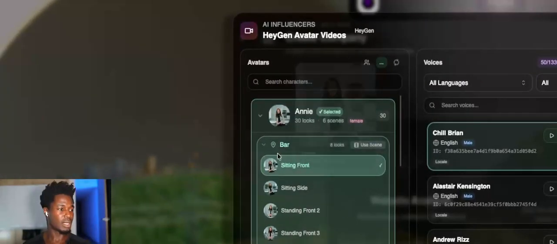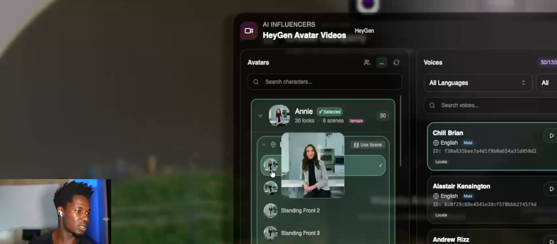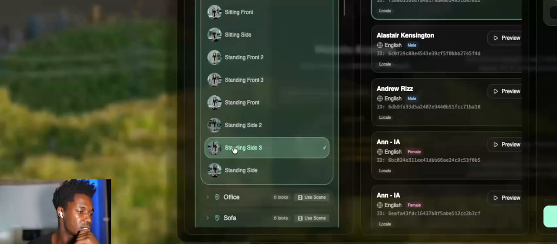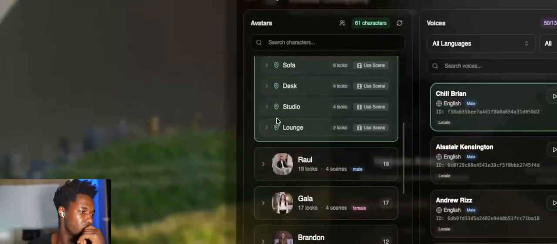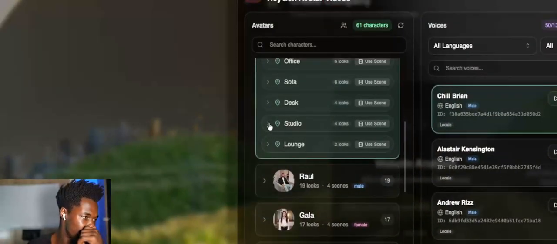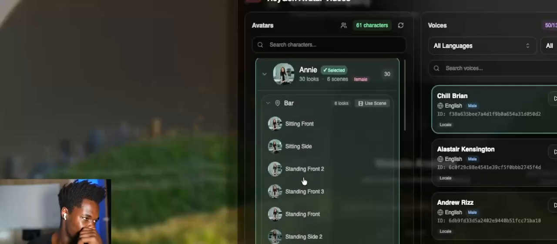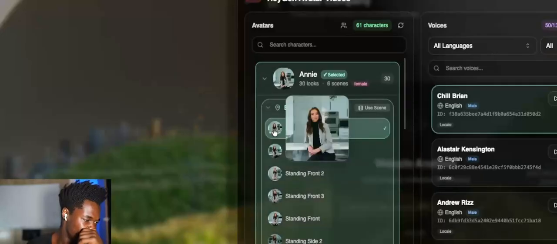I like how Annie looks. I think we can use Annie. So I'm gonna come in here and say, maybe Annie standing up. I'm not sure if these are portrait. So yeah, we're gonna go with Annie, and then we can do a studio one. I'm not sure which one actually works properly. Shoot, just in front.